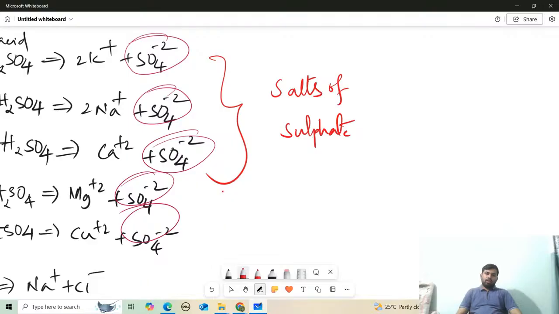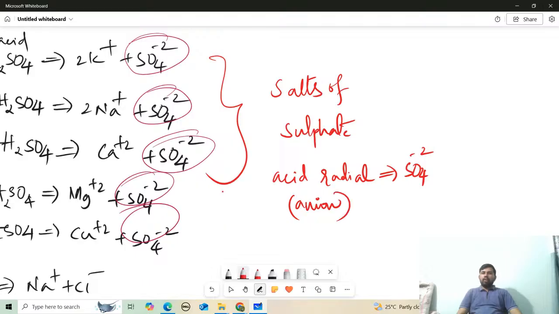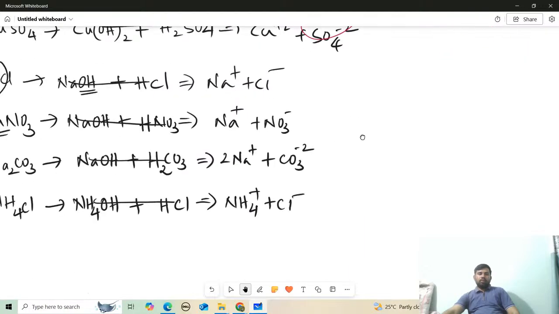Which is the acid radical? Acid radical means ion produced from the acid. Which acid radical is this? Sulfate, SO4 minus 2, which is nothing but an anion. The anion of the salt is made up of sulfate. That's why this is also called salts of sulfate.